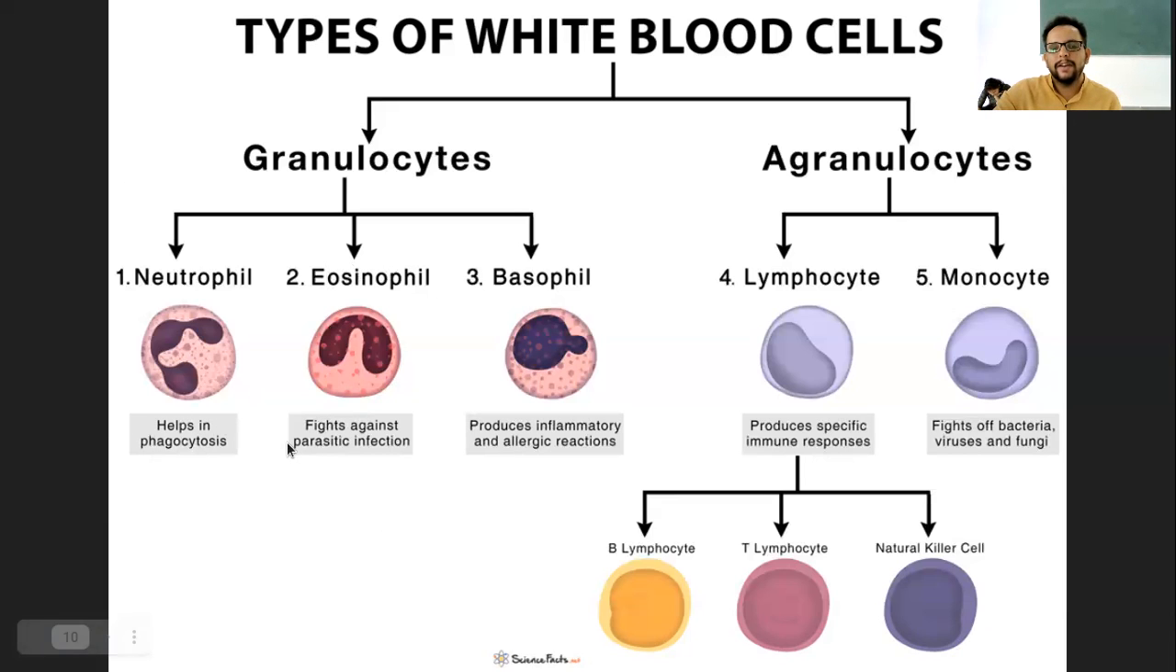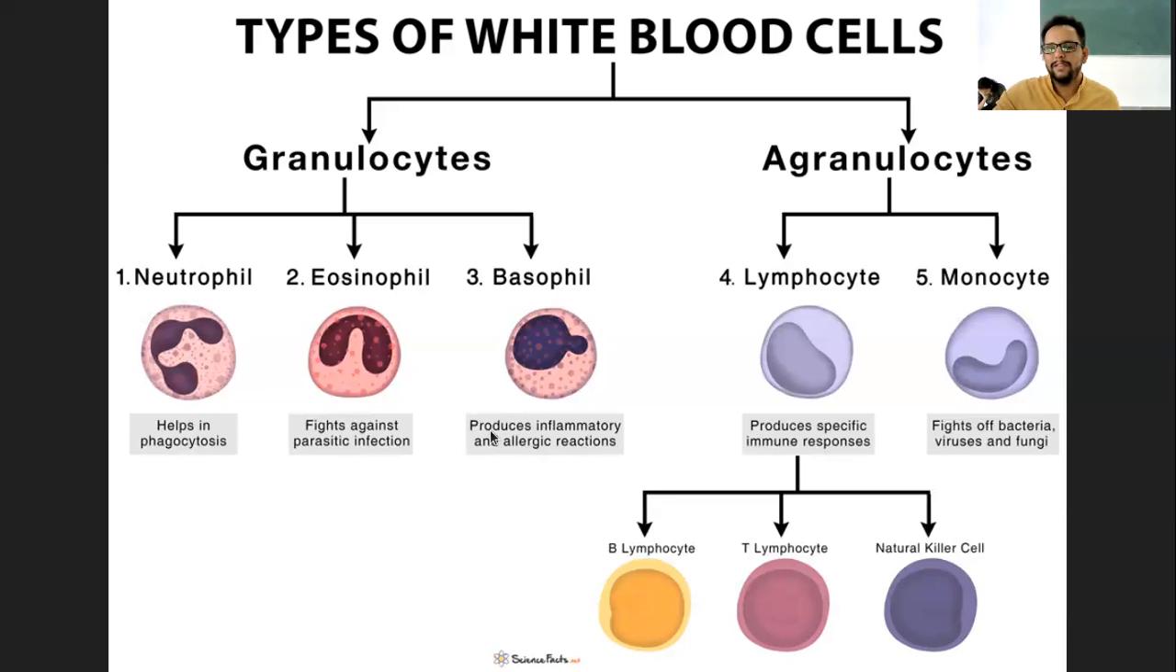Eosinophils fight against parasitic infection. You all probably know what parasites are, right? Those which grow within our body cells or on our body cells by taking nutrition from those cells. These kinds of infections are fought by eosinophils.